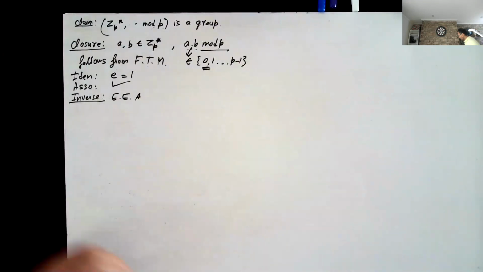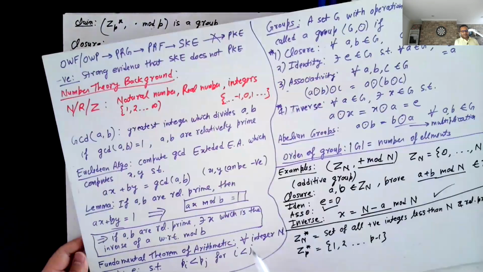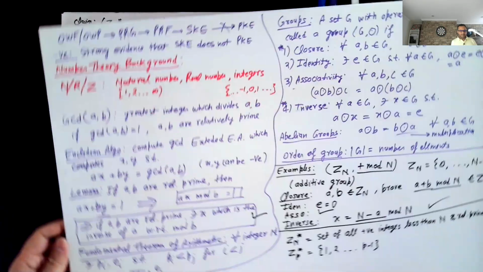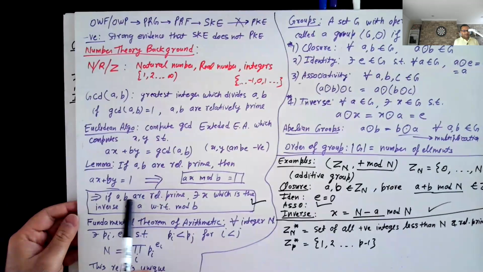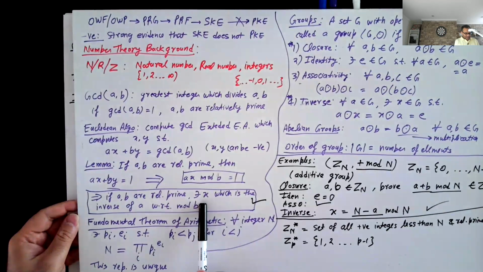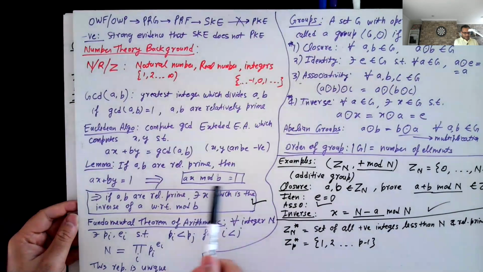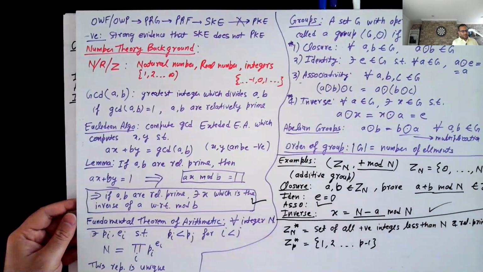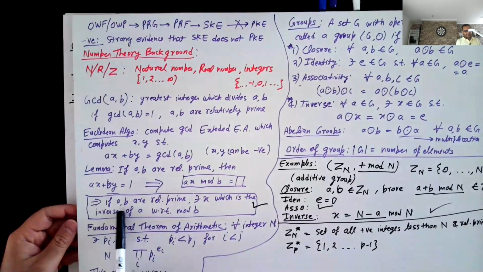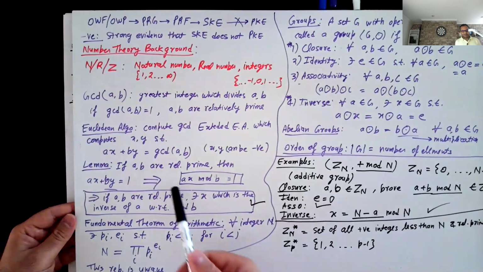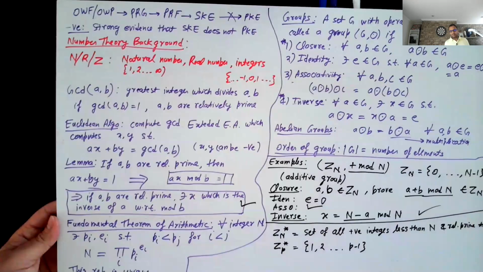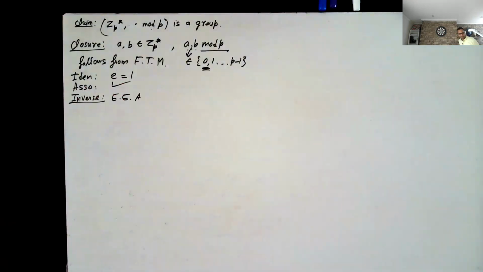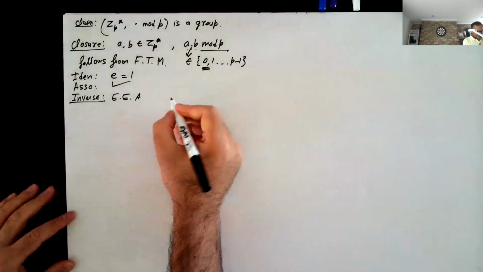We saw this fact: if a and b are relatively prime, then there exists an x such that ax equals 1 mod b, and b is basically p here. So a will be relatively prime to p, and hence there exists an x such that ax equals 1. So this is good.